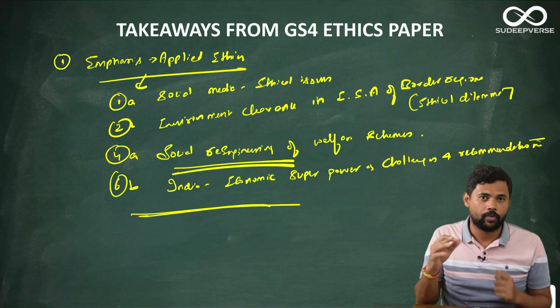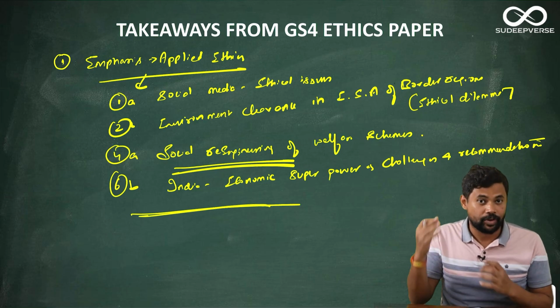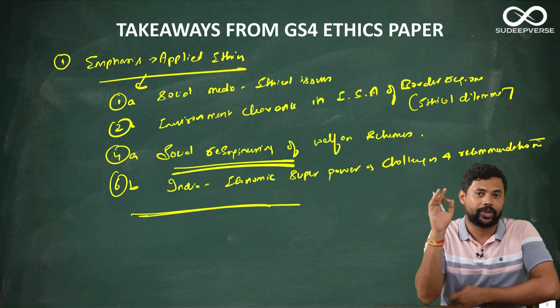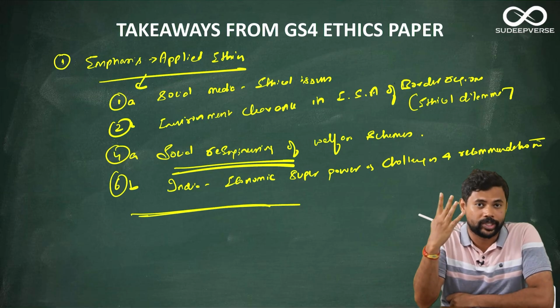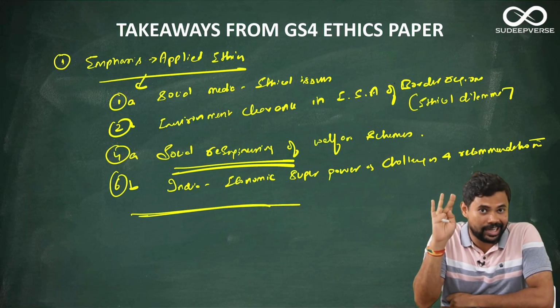So they have carried forward this trend of applied ethics from the previous year to this year. If you can remember, in the last Decode Ethics 2024, I had discussed about applied ethics and I told you to keep an eye on applied ethics. In the last year, they had asked 4 questions. One is artificial intelligence. The second is they had asked about Bharatiya Nyaya Sanhita. The third, they had asked about global warming and climate change. And the fourth, they had asked about Mission Karma Yogi.